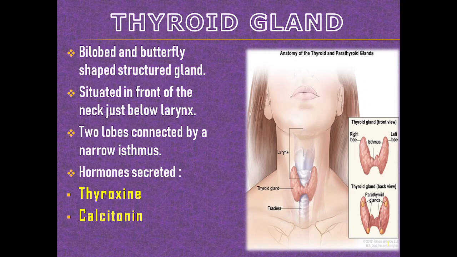It is a bilobed and butterfly shaped gland. It is situated in front of the neck just below the larynx. The two lobes are connected by a narrow isthmus. Hormones secreted are thyroxine and calcitonin. The picture you can see on the right hand side. If you see the back view of the thyroid gland, you can see the parathyroid glands. These bean shaped glands on the corners of the thyroid gland are the parathyroid glands.